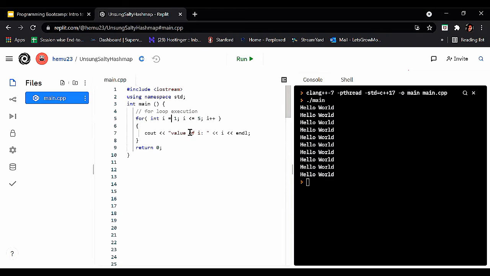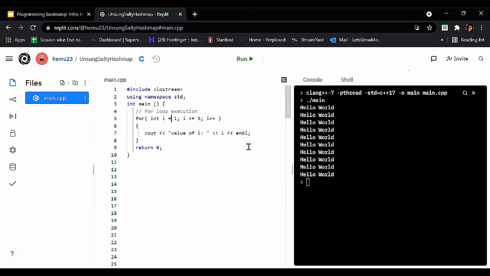Checking this expression, 2 is less than or equal to 5, which is true. Print the value of i, which is 2. Now the variable is updated to 3. Again checking this expression, 3 is less than or equal to 5, which is true. Then again print the value of i, which is 3.